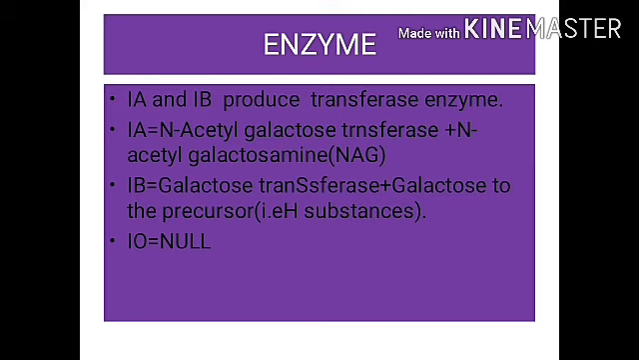N-acetyl galactosamine. IB is producing the galactose enzyme, which adds galactose to the H substance. H substance means histocompatible substance. IO won't produce any enzyme because it is said to be a recessive null allele, without any enzyme to add. So enzymes are very important for life, biological life.